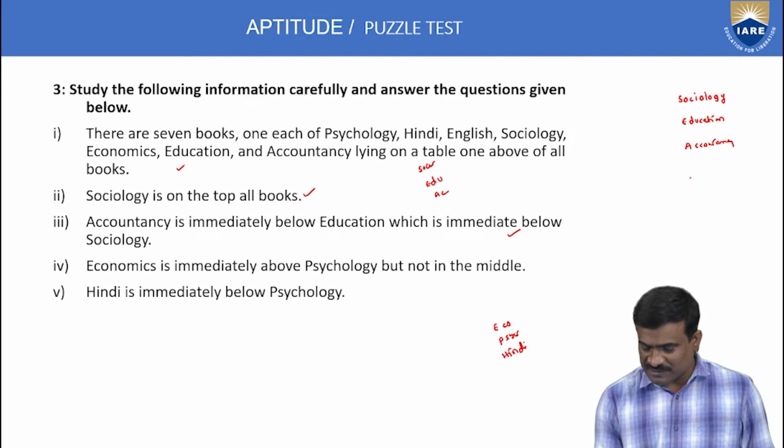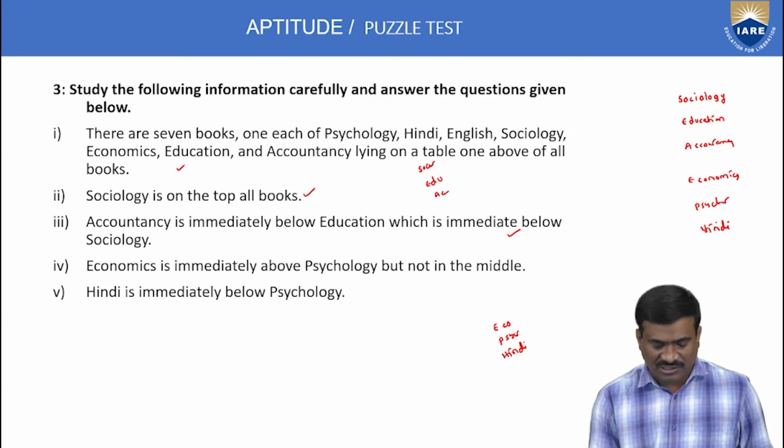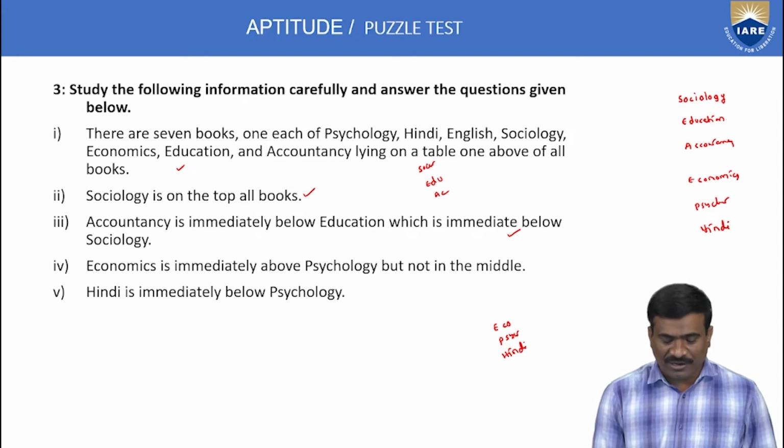Suppose this place is economics, next psychology, and the last subject Hindi. A total of 1, 2, 3, 4, 5, 6, 7 subjects. Total 7 subjects, 6 subjects completed. Pending only one subject, English.